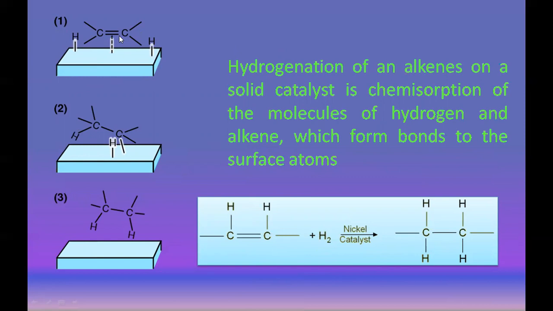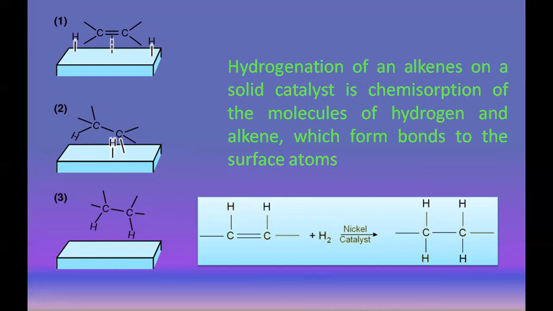When alkenes come near this catalyst, they form bonds with the H2, and after the formation of the bond, in the third step, the product is removed from the catalyst.